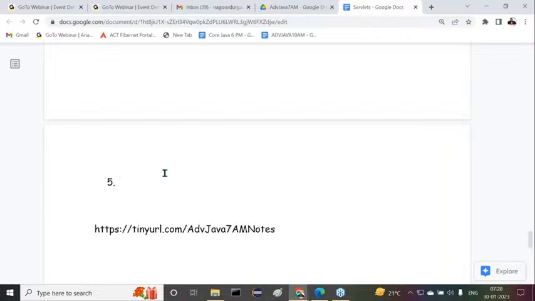Am I right or not? Another question: inside the JVM, who is executing our Java programs? An interpreter. The interpreter is executing our Java applications. Clear or not?